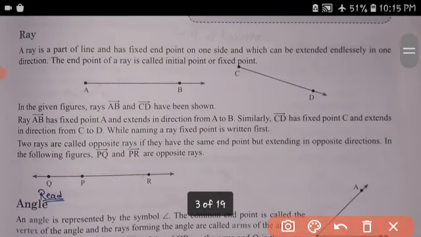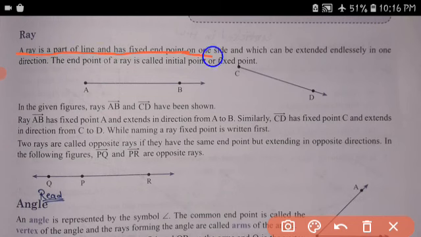Ray. A ray is a part of a line that has a fixed end point on one side and can be extended endlessly in one direction. The end of a ray is called an initial point or a fixed point.